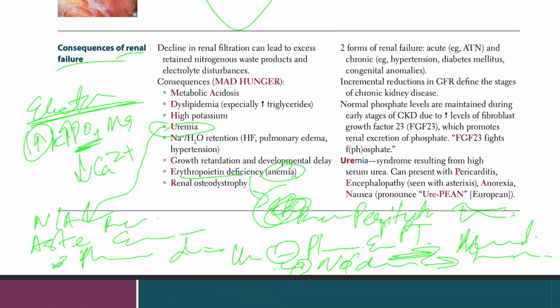Why do we have high potassium? Because we have no excretion of potassium. That's why we have high potassium. Why do we have metabolic acidosis? Because we cannot excrete the organic acids, which leads to anion gap metabolic acidosis.